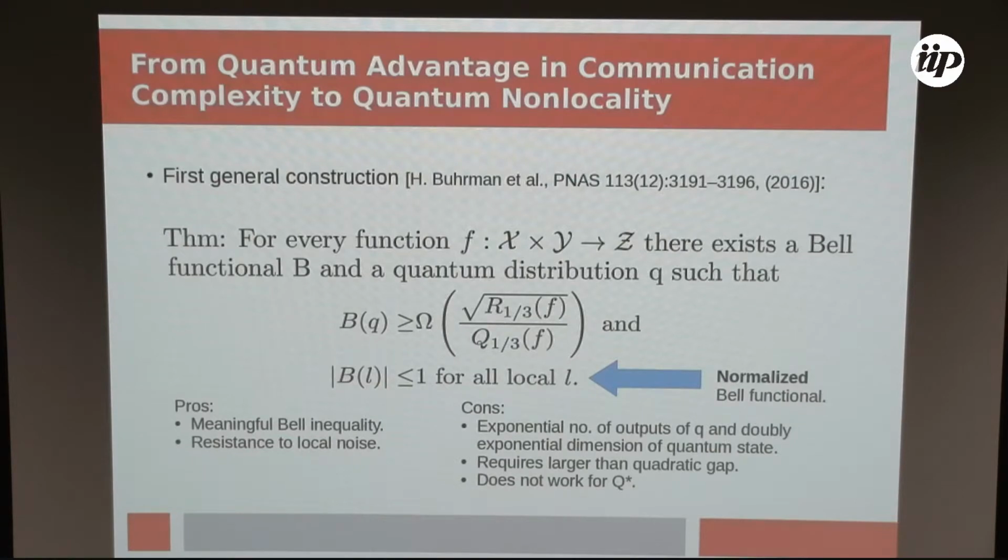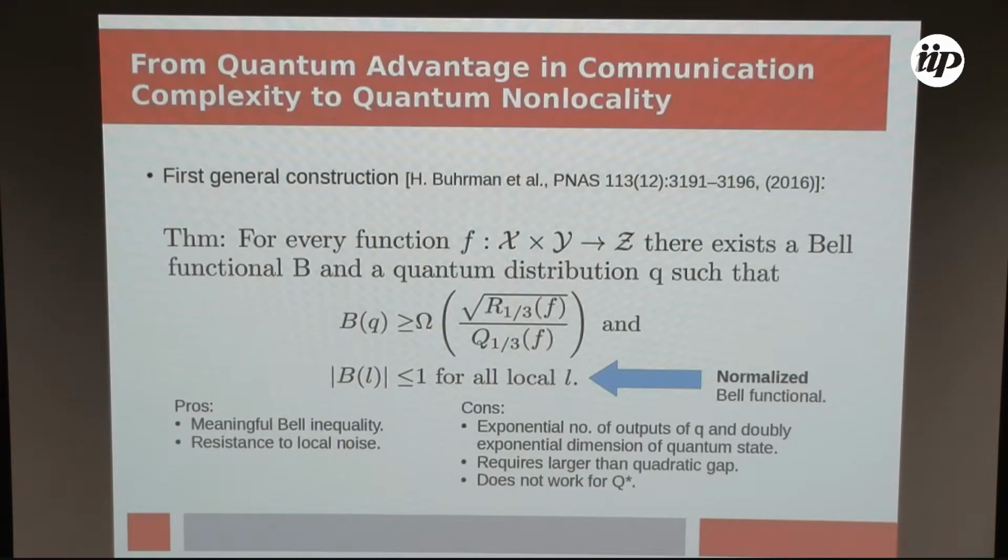On the cons, and this is what we try to improve in our work, the distributions that you get have an exponential number of outputs, exponential in the length of the inputs, and a doubly exponential dimension is required in the quantum states giving rise to this distribution.